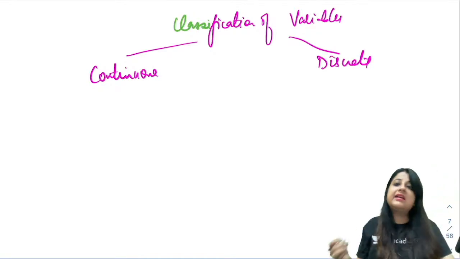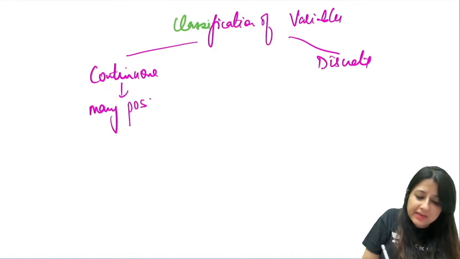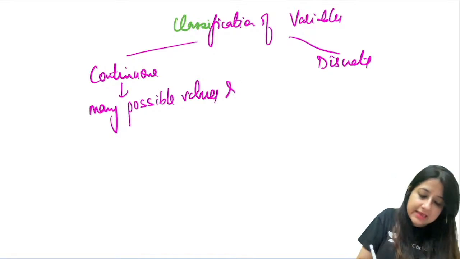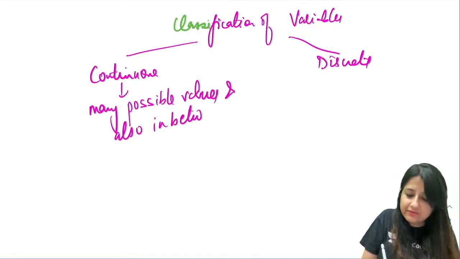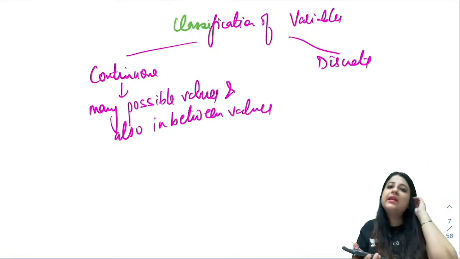Now what do you mean by continuous? Continuous variables can take up many possible values, okay? बहुत सारे values ले सकते हैं, and they can also take up in between values, okay? Also in between values. And what are discrete variables?